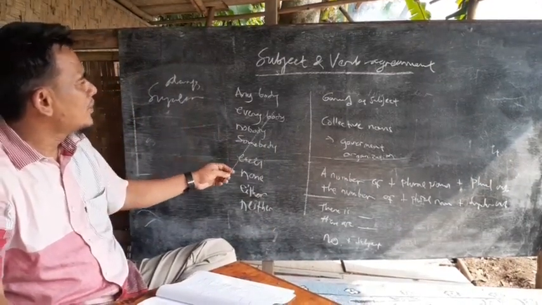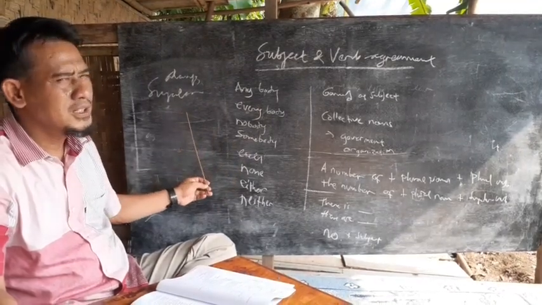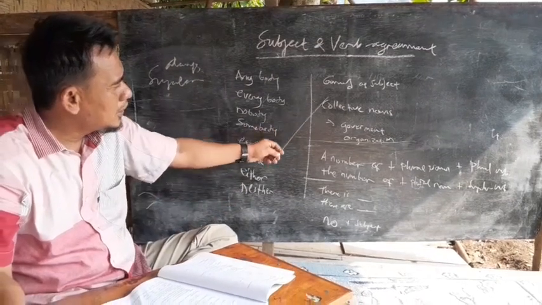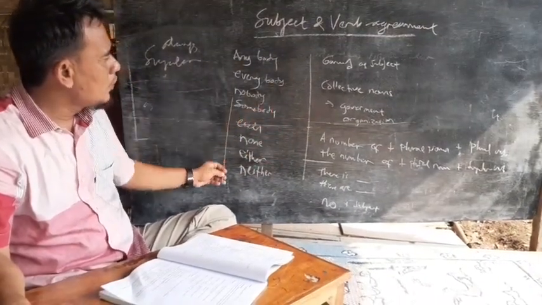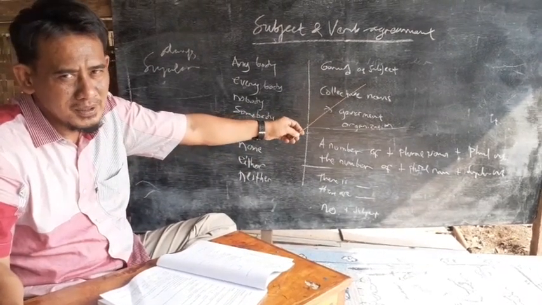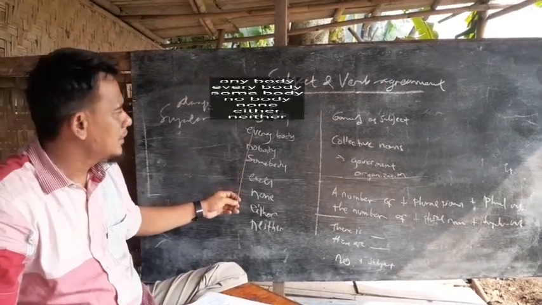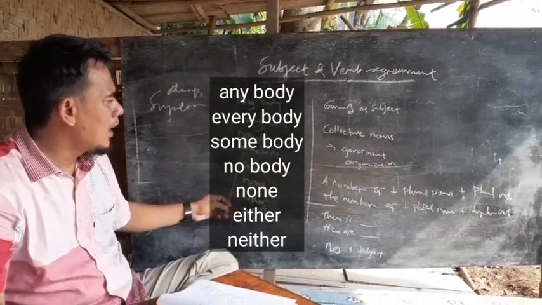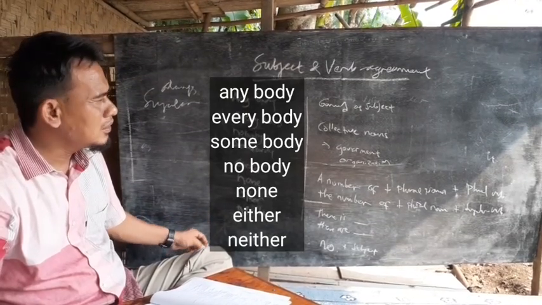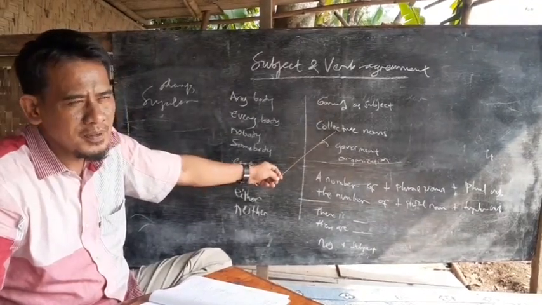There are some words that are identified as always singular. If we use these words, we always use a singular verb. Like anybody, everybody, nobody, somebody, each, none, either, neither, a gerund as a subject, and a collective noun.